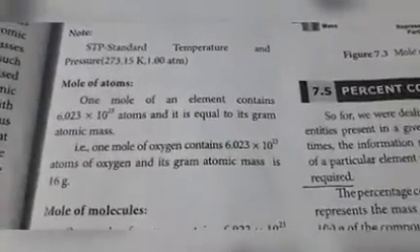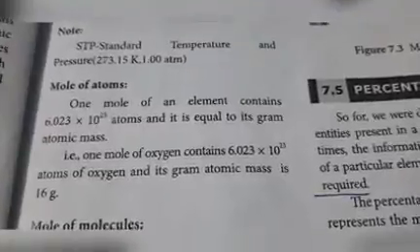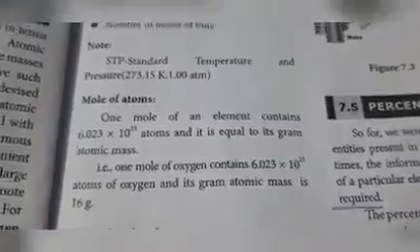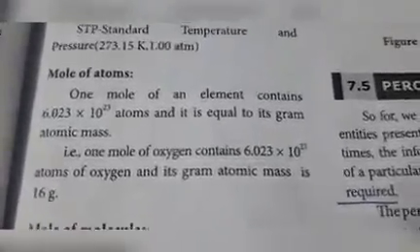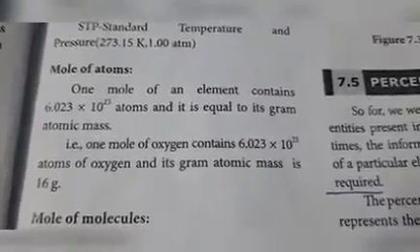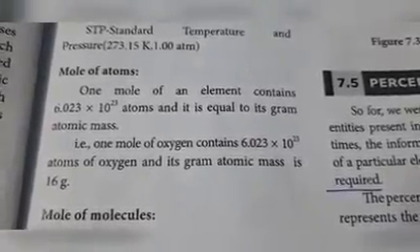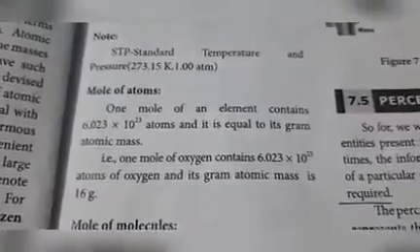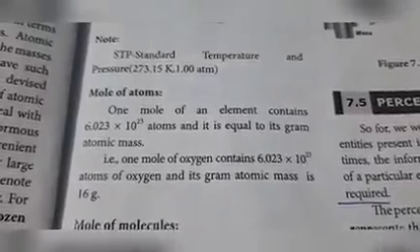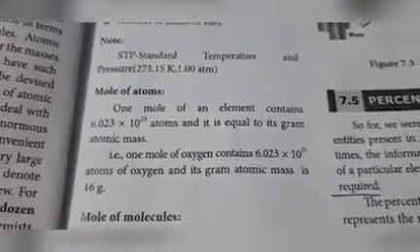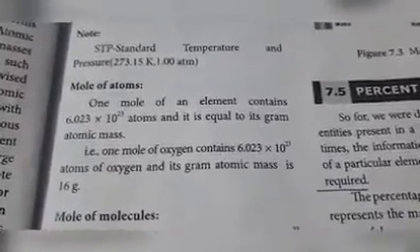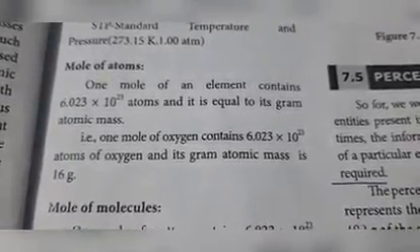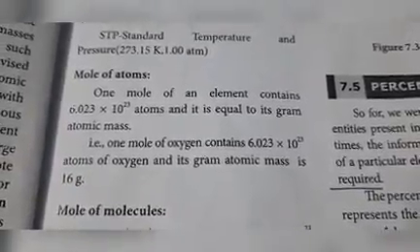Mole of atoms. 1 mole of an element contains 6.023 into 10 to the power of 23 atoms, and it is equal to its gram atomic mass. Already we know 1 mole means it contains 6.023 into 10 to the power of 23 entities. That is equal to its gram atomic mass. That is, 1 mole of oxygen contains 6.023 into 10 to the power of 23 atoms of oxygen, and its gram atomic mass is 16.